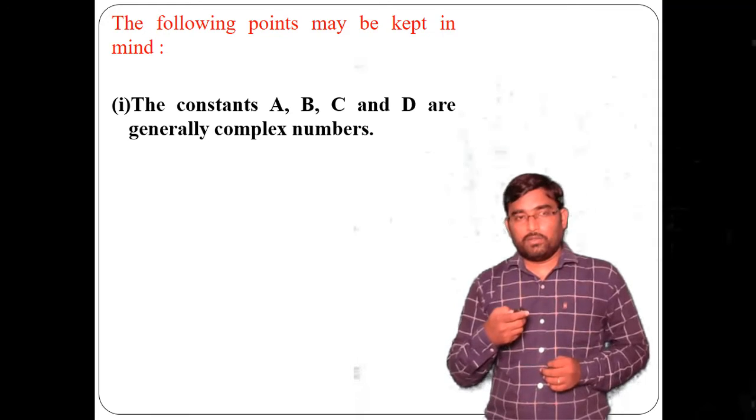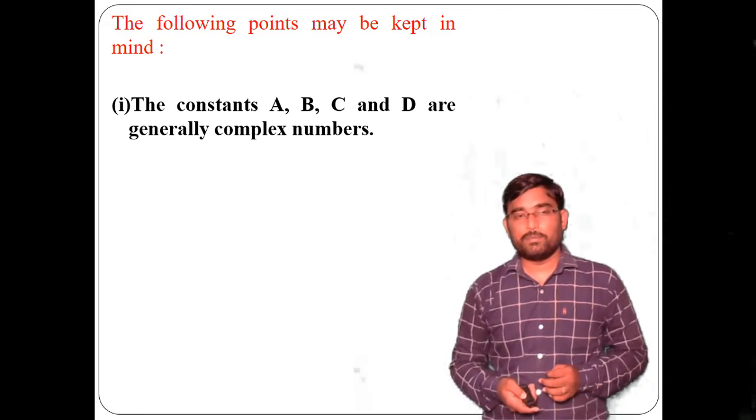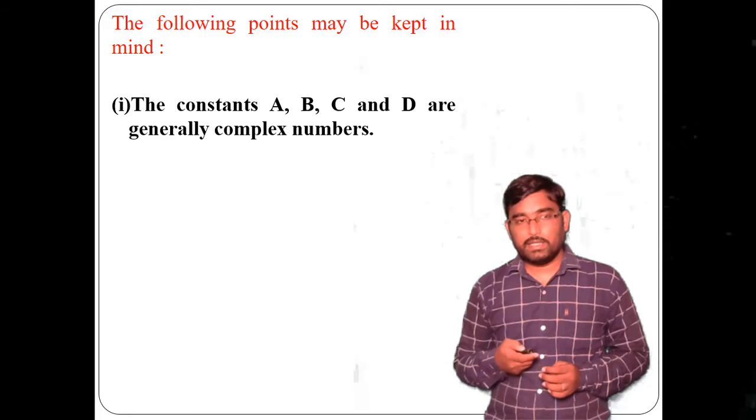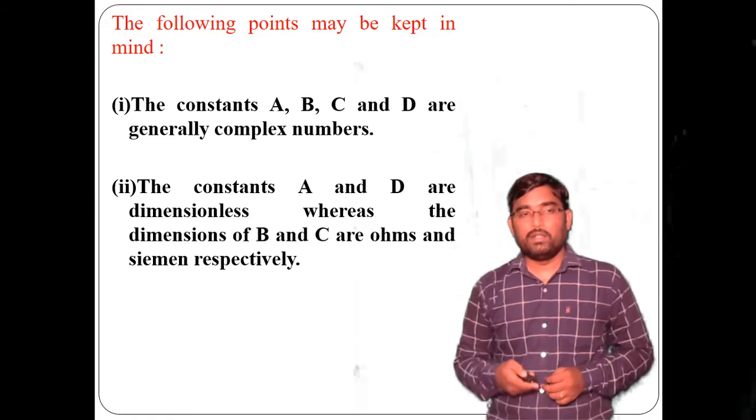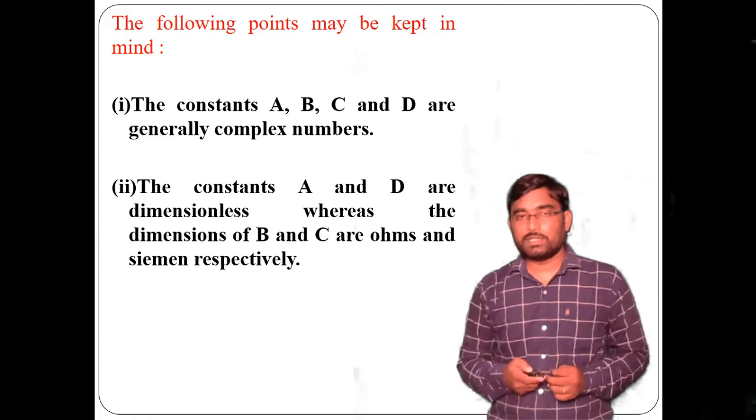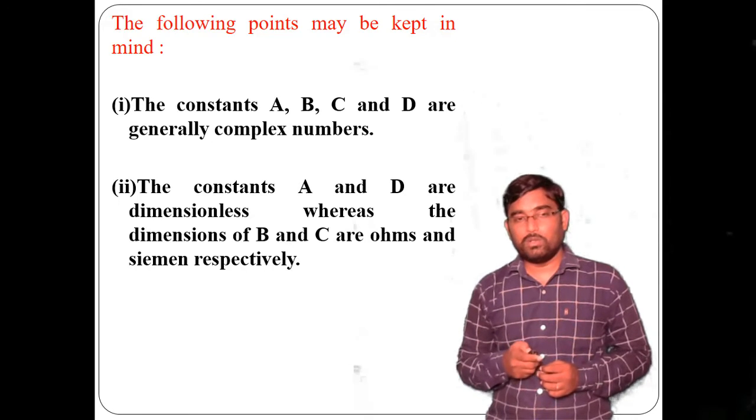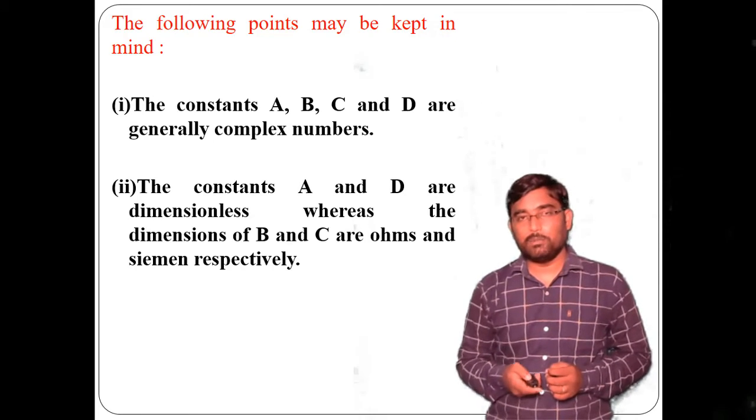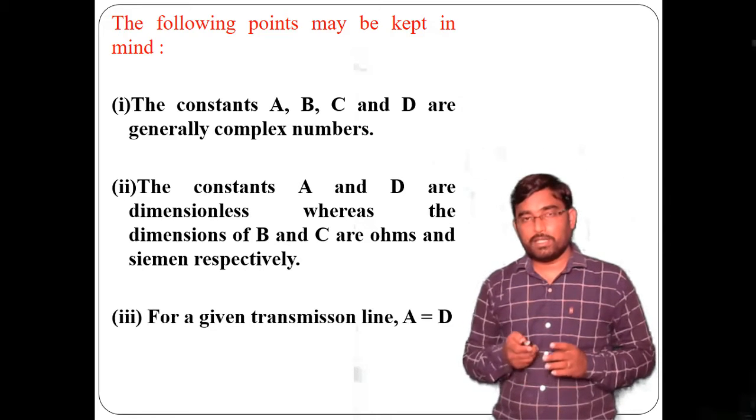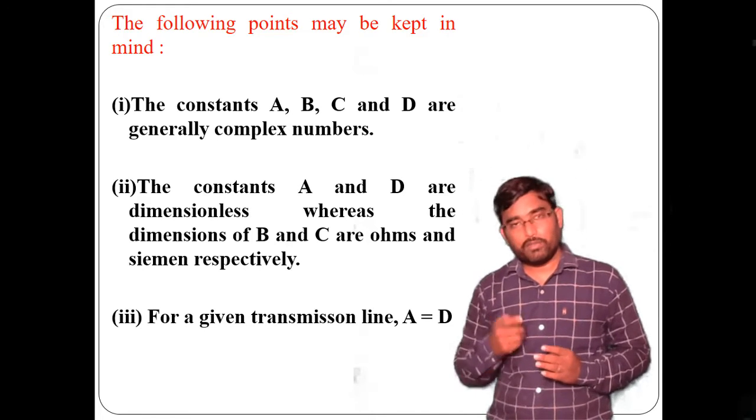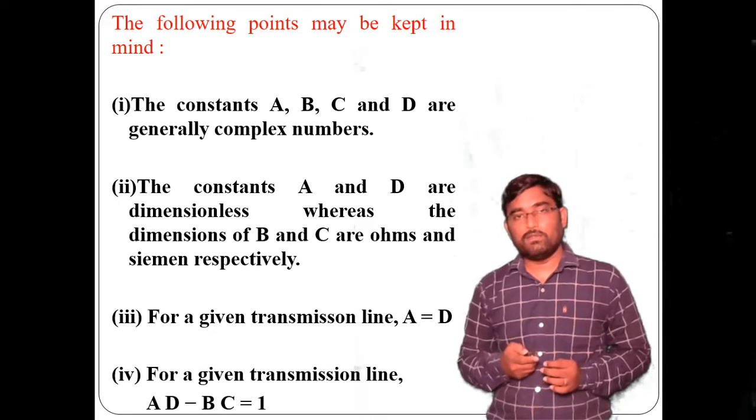Now the following points may be kept in mind while finding these ABCD parameters. The constants A, B, C, D are generally complex numbers, and constants A and D are dimensionless, which do not have any units. The unit for B is ohms and the unit for C is Siemens, means mho. For a given transmission line, whether short or medium, A will be equal to D, and AD minus BC will be equal to 1.